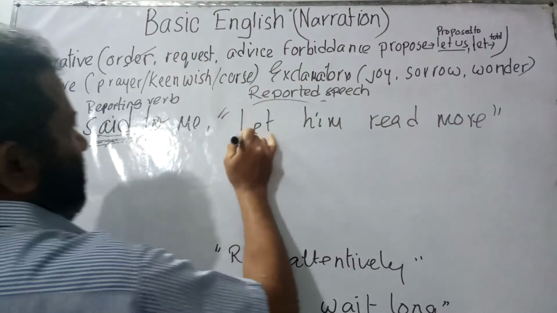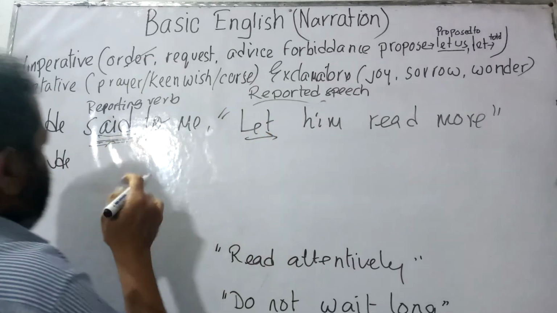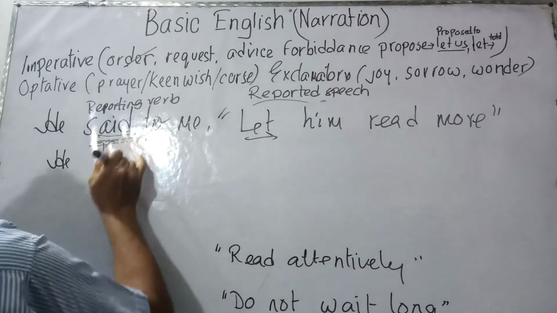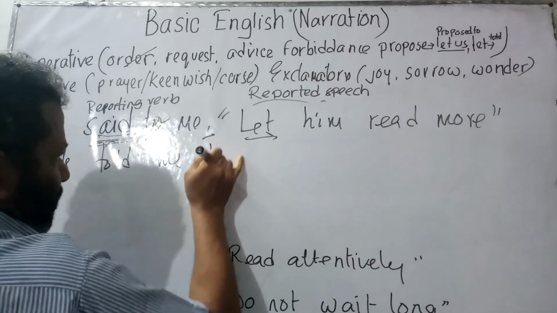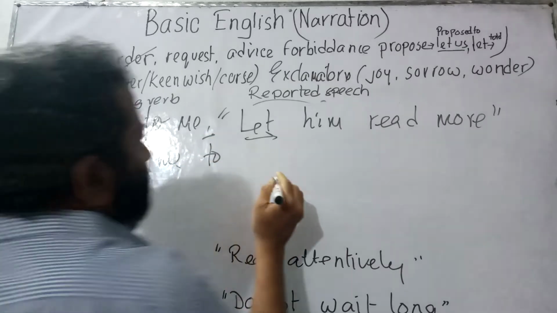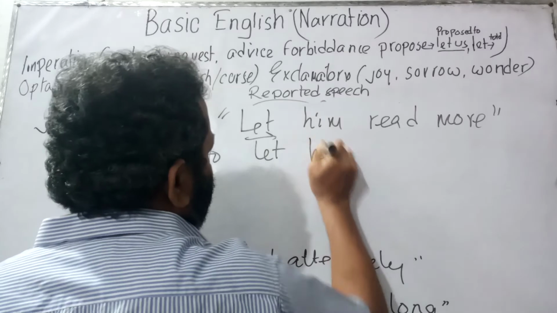Now as long as it is not "let us", it is simply "let", so it would be "he told me". Now the comma would be omitted by "to". He told me to let him